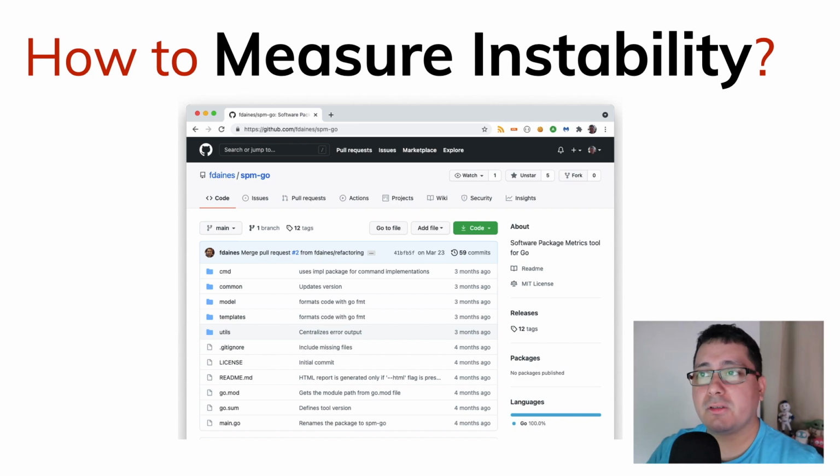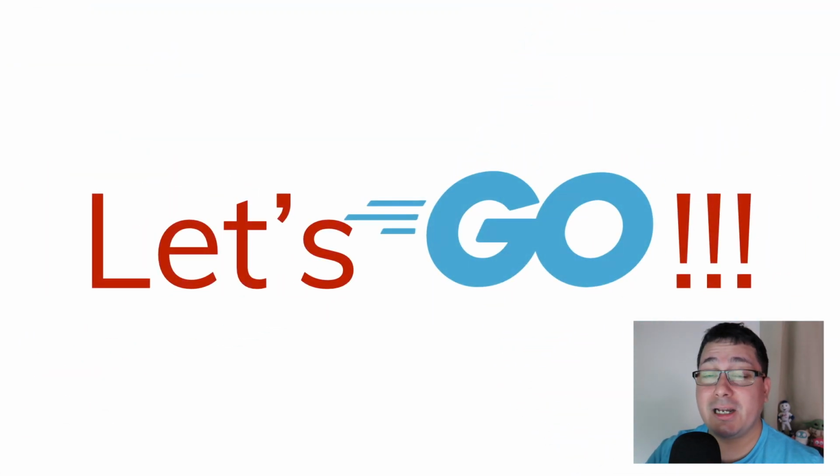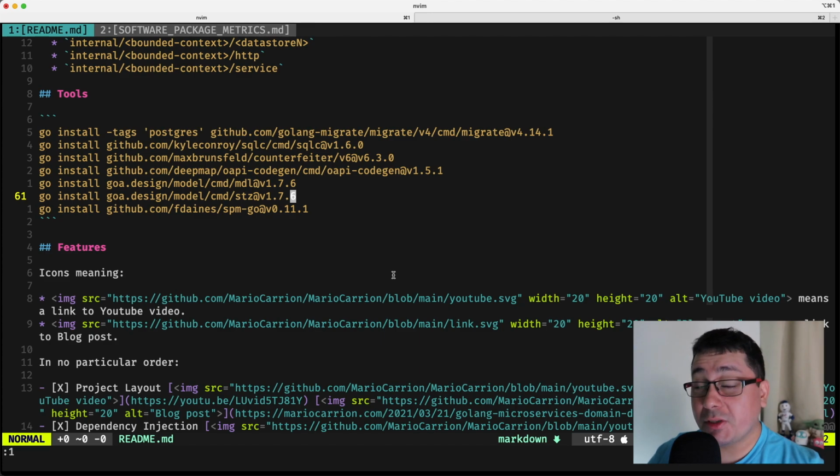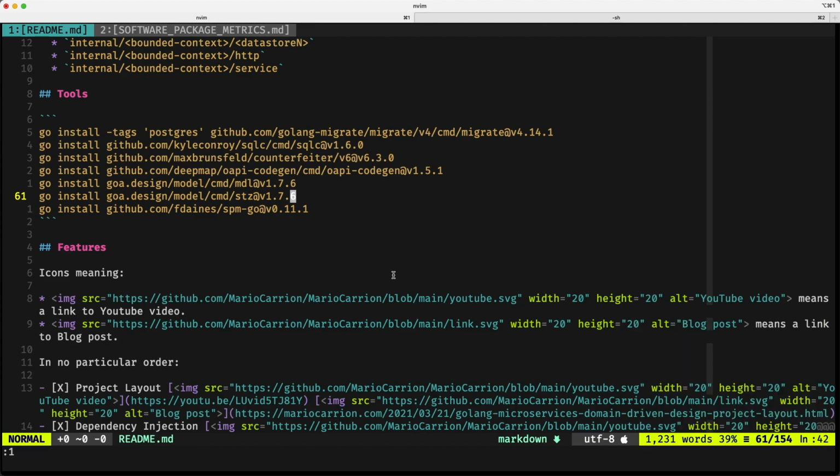I will show you how to do it. So let's see how this is used in practice. Now let's look at how this works in real life. The code that I'm going to be using for reference is the one that I've been using in my previous video series, implementing microservices in Go.